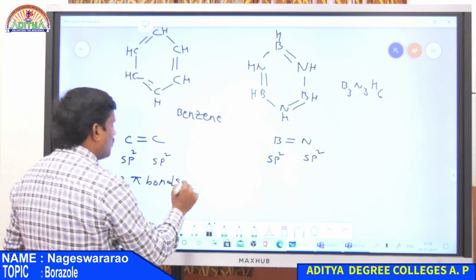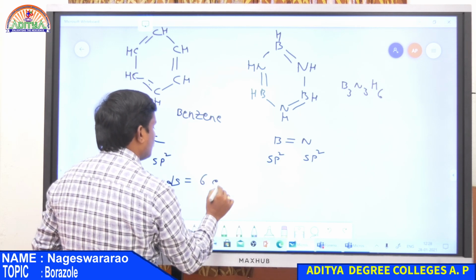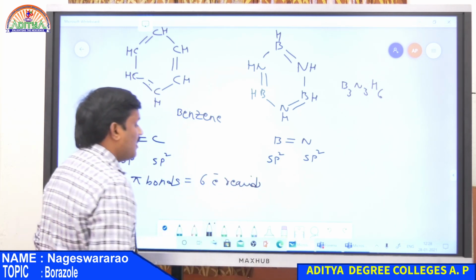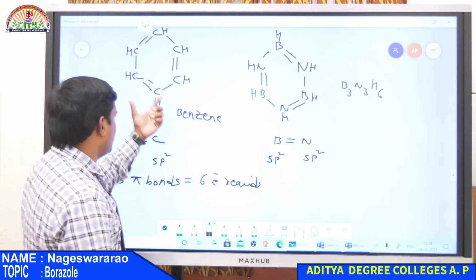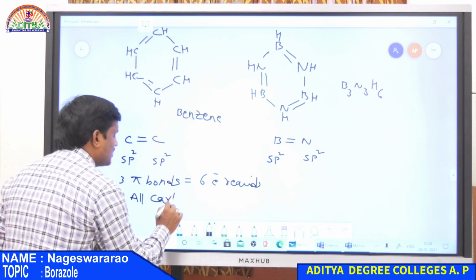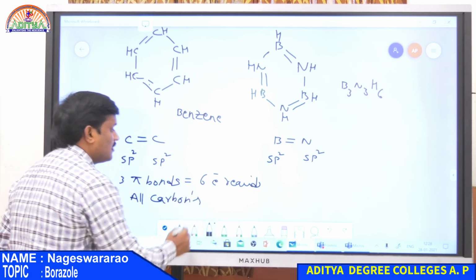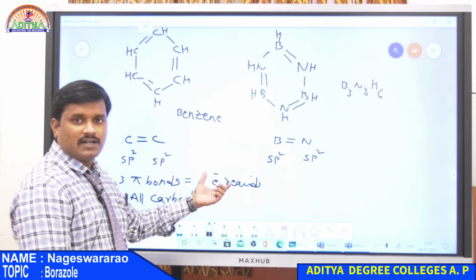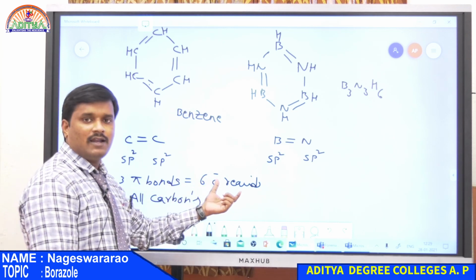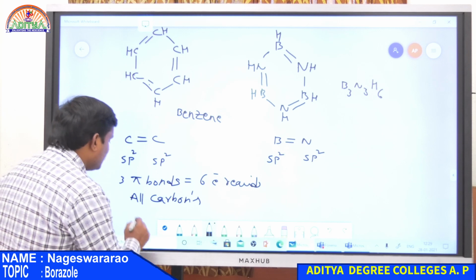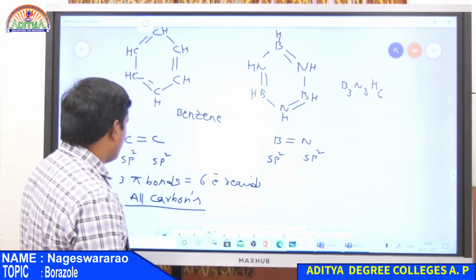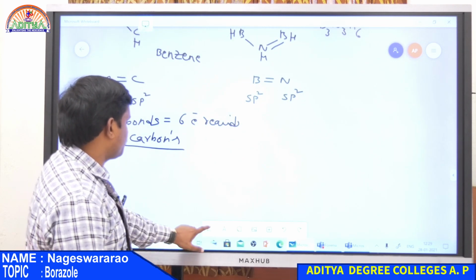So for 3 pi bonds there are 6 electrons required. 6 electrons required and all these electrons are coming from all carbon atoms because all are having a single electron. Therefore, 6 pi electrons are required for the formation of 3 pi bonds and all electrons are coming from all the carbon atoms. But in the case of borazole,